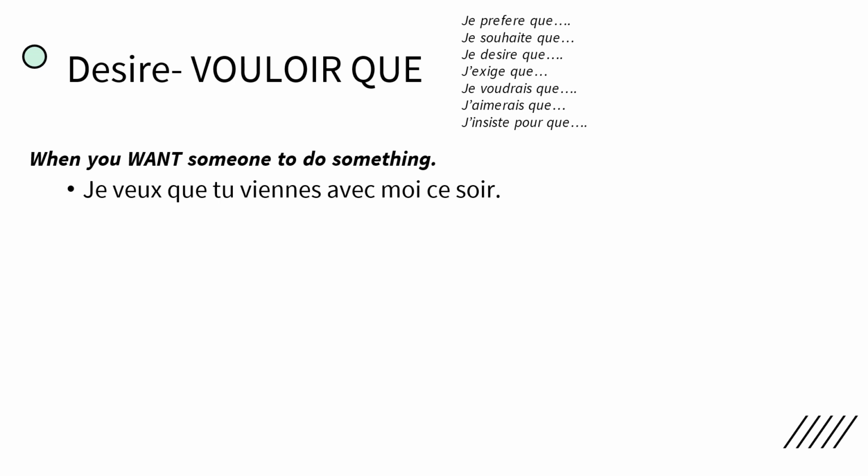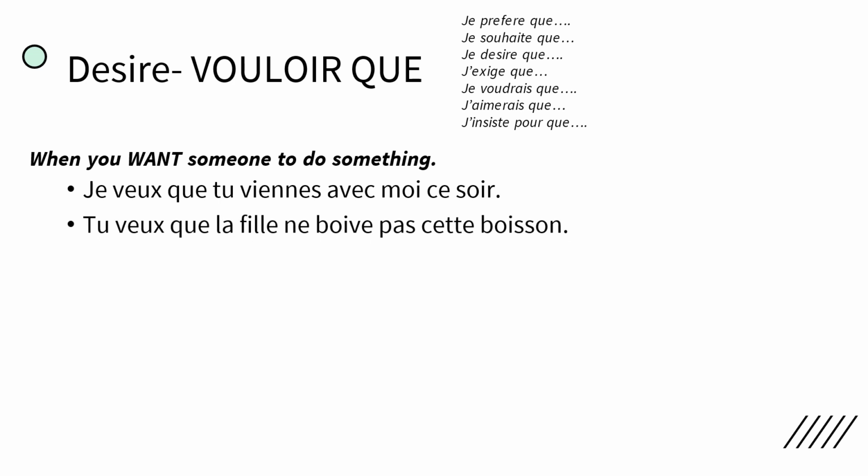Now remember what I just said. It has to be two different subjects. I want you. It can't be something I want I to do, or you want you to do, or he wants he to do. It has to be two different people or two different subjects involved in order for this to work. Tu veux que la fille ne boive pas cette boisson. You want the girl to not drink that drink. Might be poisoned, I don't know. I had to come up with something.